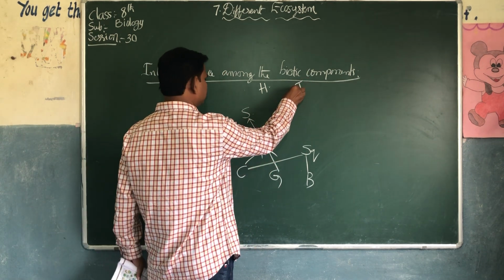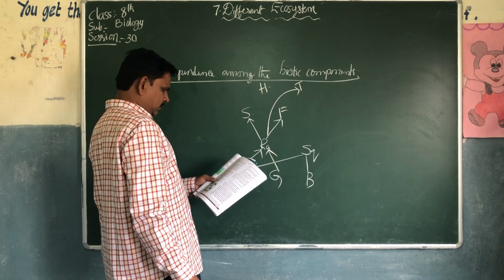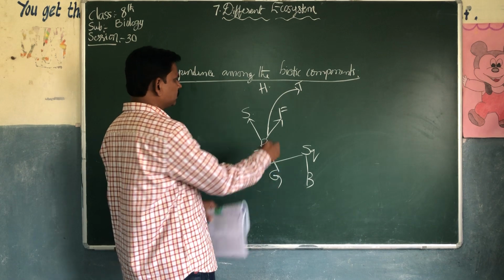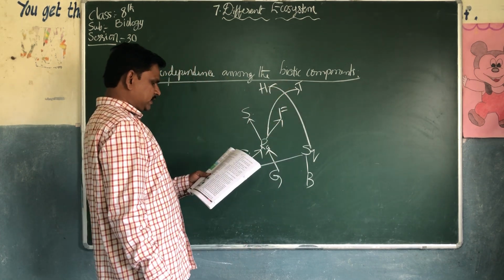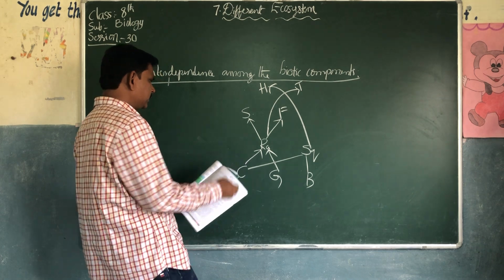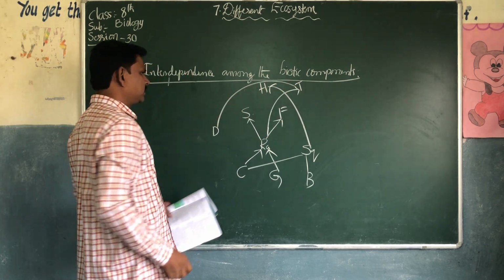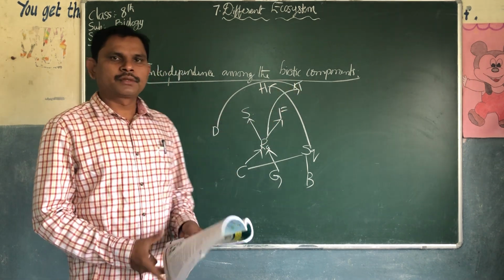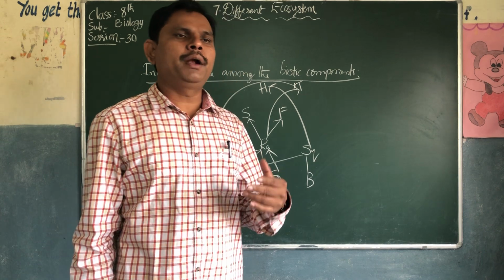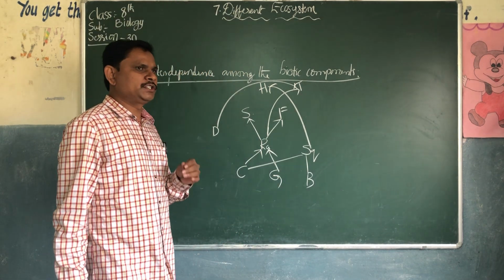Tiger also depends on rabbit. Hawks depend on the squirrels. This deer is also eaten by the tigers. Some examples we have given. Look at how the interdependence among the biotic components works.